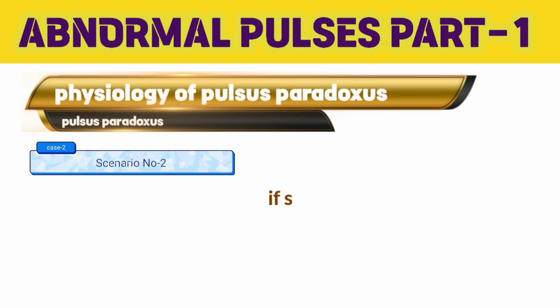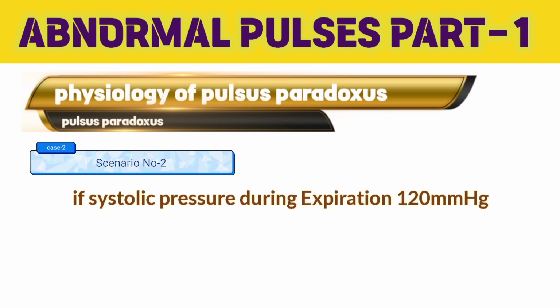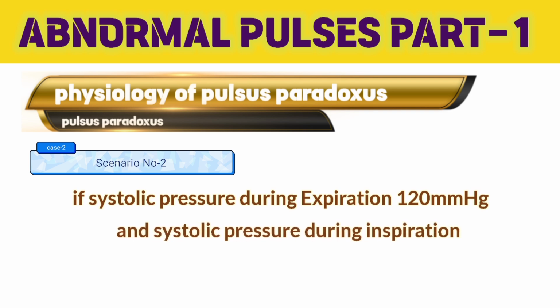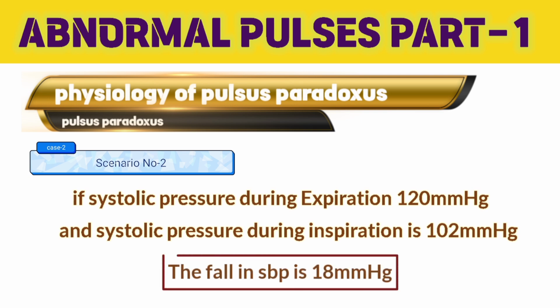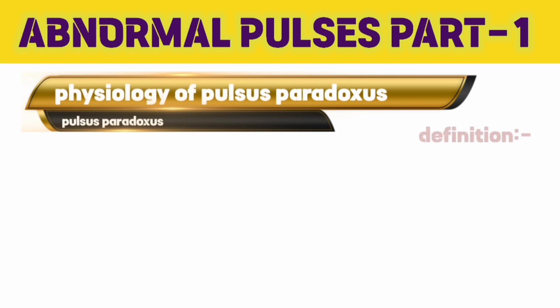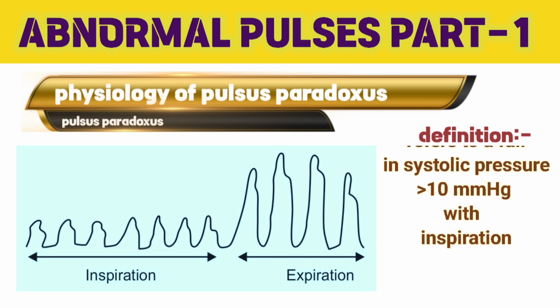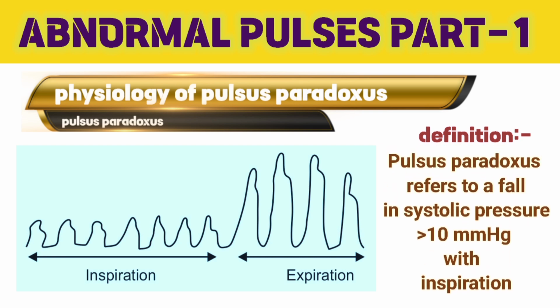Consider a person whose systolic blood pressure during expiration comes out to be 120 millimeters of mercury. When we measure during inspiration, it becomes 102 millimeters of mercury. The difference is 18 millimeters of mercury. The fall in systolic blood pressure and pulse is beyond 10 millimeters of mercury. So we can suspect this person is suffering from some pathological condition. This exaggerated decrease in pulse or systolic blood pressure of more than 10 millimeters of mercury is called pulsus paradoxus. It is an exaggeration of a physiological phenomenon, that is, a fall in BP of less than 10 millimeters of mercury.